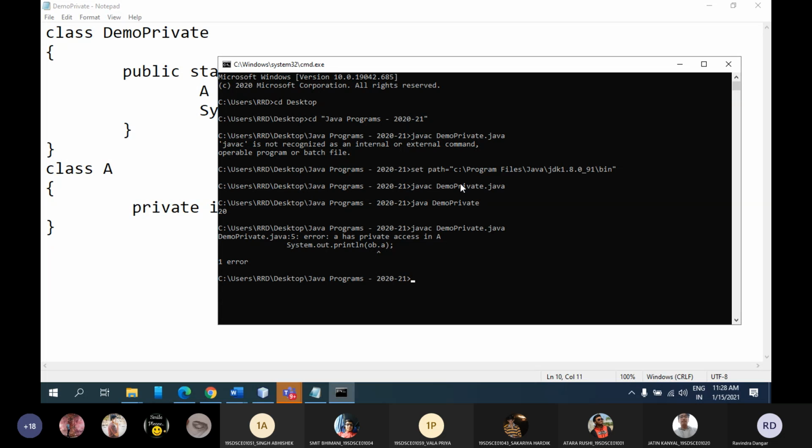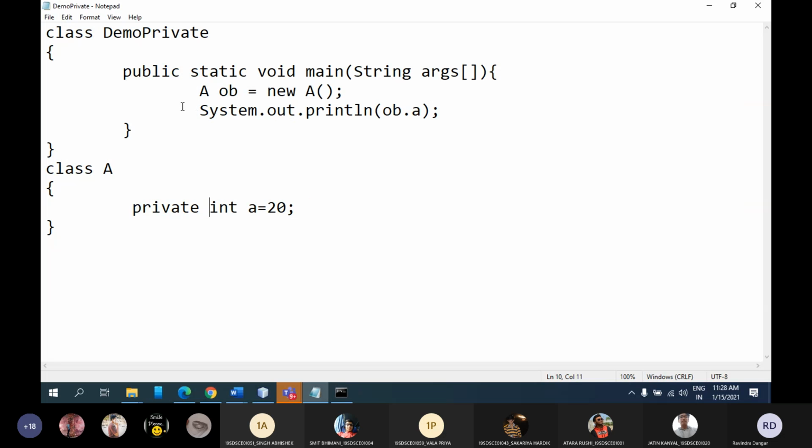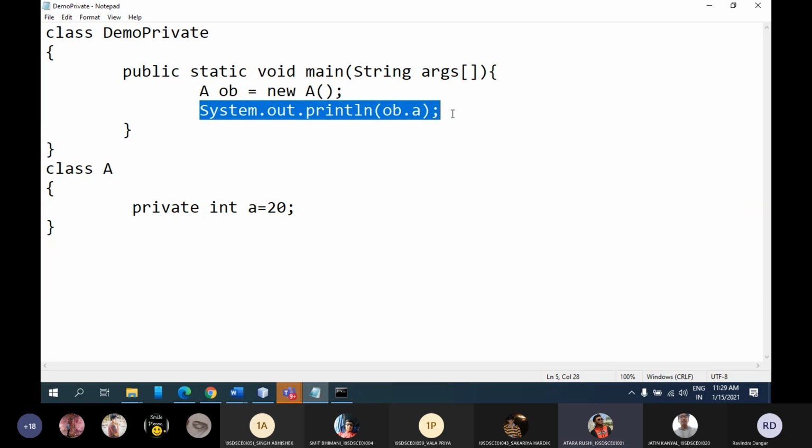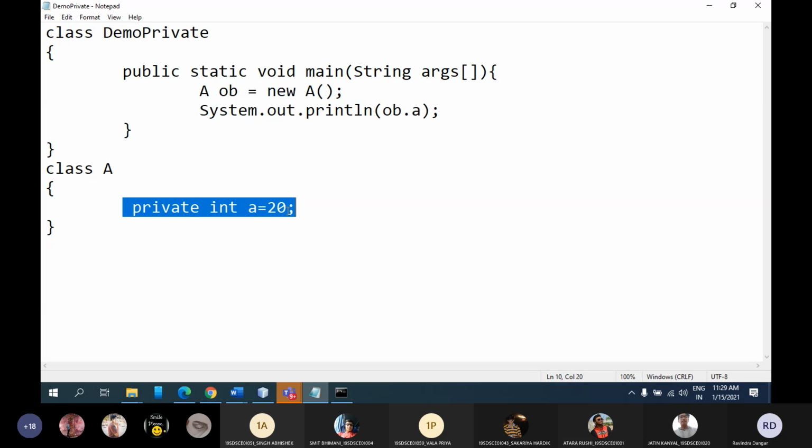So now my question is, what if I need to access the variable anyhow? I want to access it here. What should I do? Sir, one is the nested class you mentioned earlier, that might work, and the other is that in class A we can create a method to print and call that method with an object. But again, that is not the ideal way because I want to access it outside the class. And if you are creating the method inside that class, it means you are not accessing this outside. Are you getting me? Yes, yes.